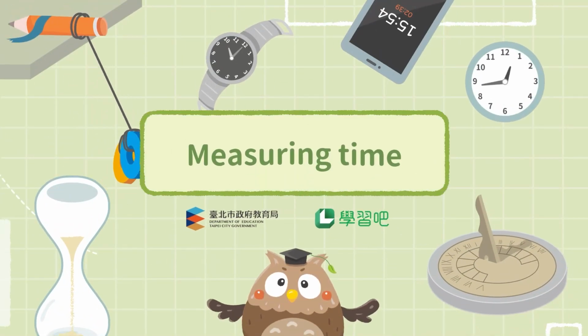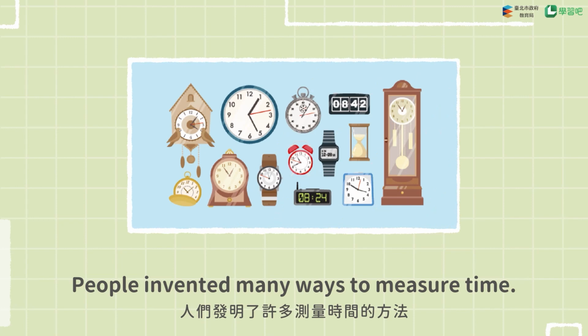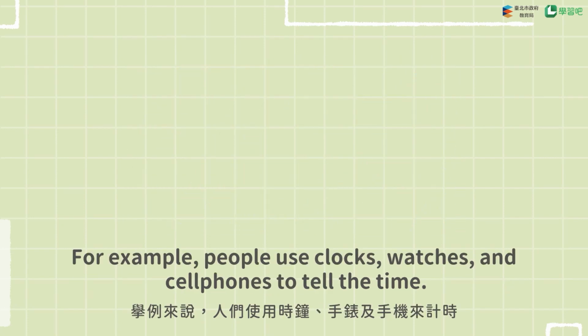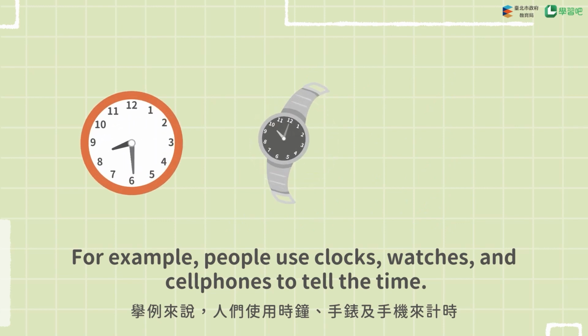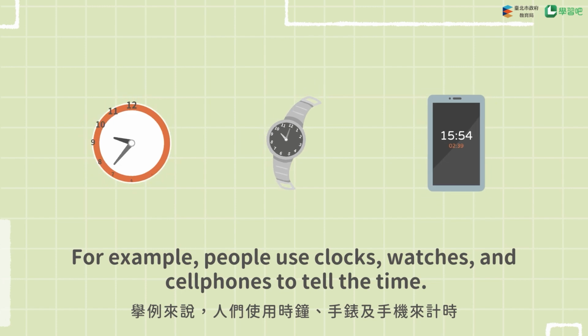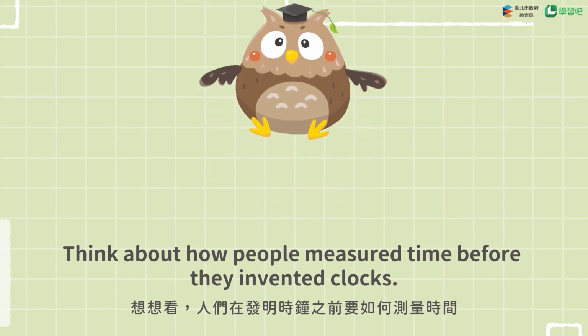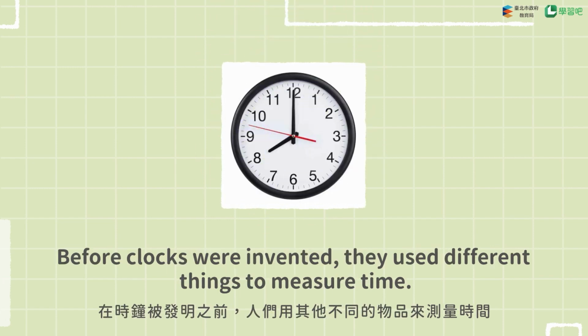Measuring time. People invented many ways to measure time. For example, people use clocks, watches, and cell phones to tell the time. Think about how people measured time before they invented clocks. Before clocks were invented, they used different things to measure time.